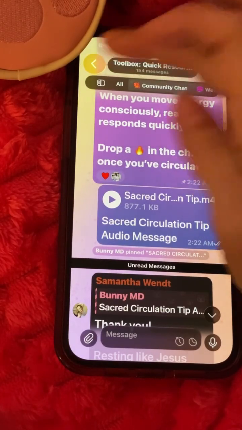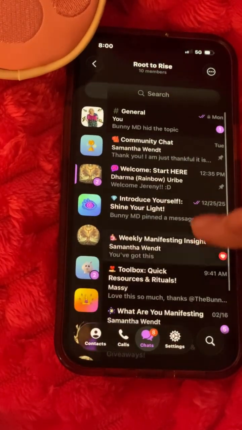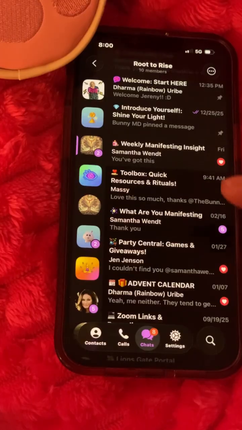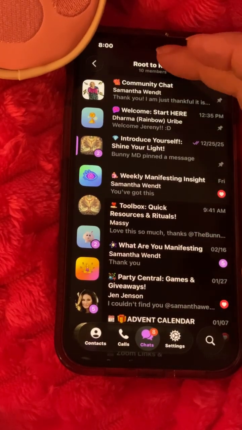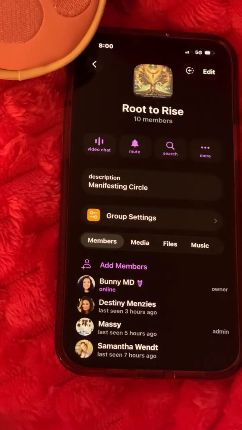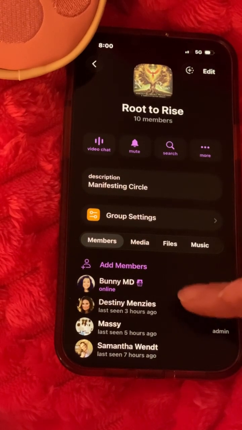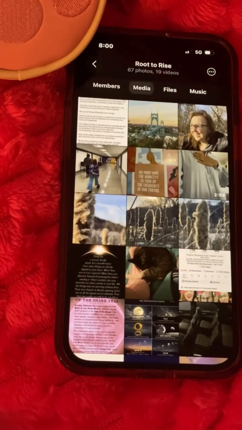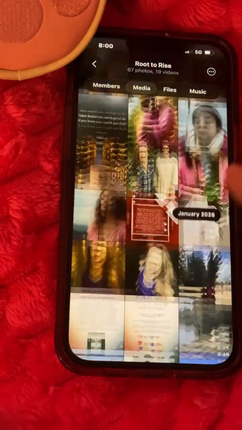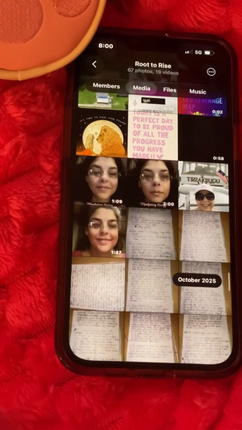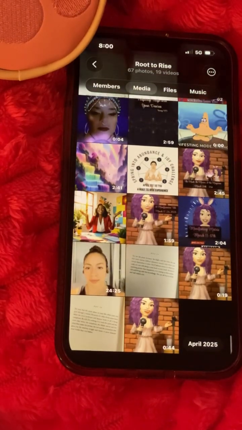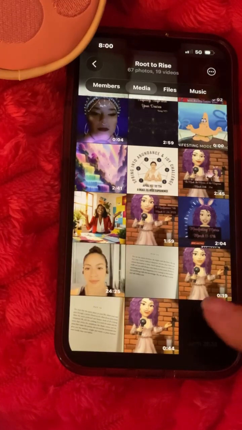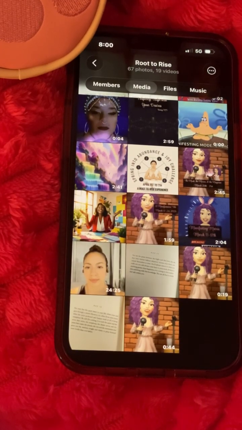Now that you kind of get an idea of how these beautiful tabs work, I want you to go ahead and click right here on Root to Rise at the very top. Right down here where you see members, media, files. If you touch media, this takes you to anything that is video-like or picture-like. So this is a quick way where you can go backwards through all of the different files that we have on Telegram here for you.